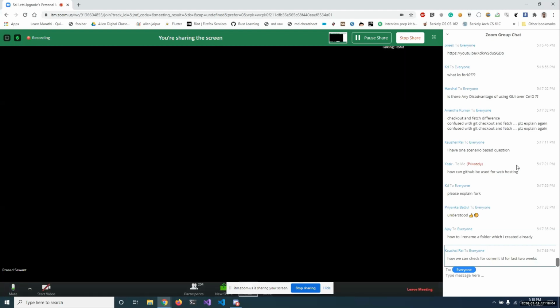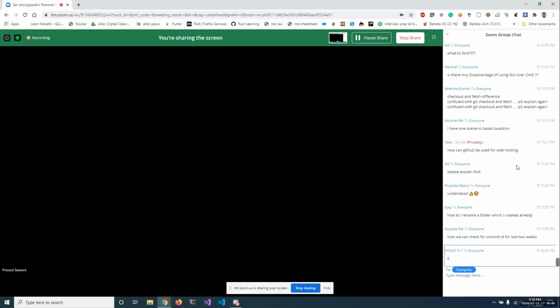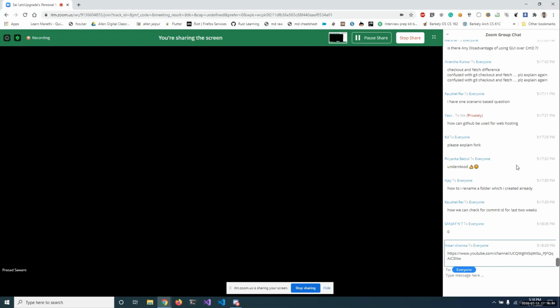Anantha asked what's the difference between checkout and fetch. Checkout and fetch are completely different commands. Checkout is basically used when you want to check out a reference or branch, or let's say you have a file which resides in some other commit and you want to bring it to the current scope.